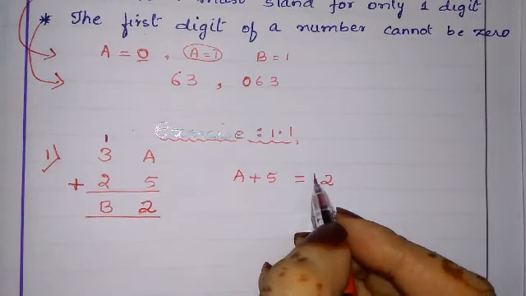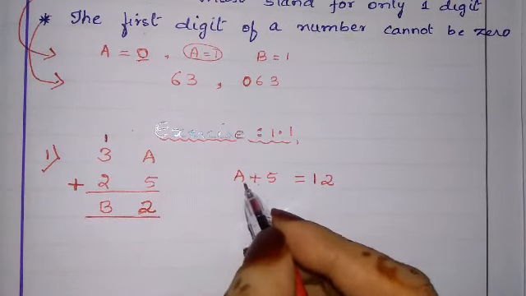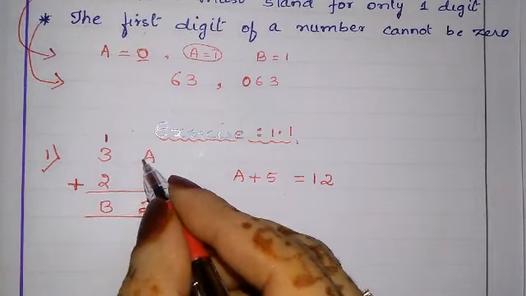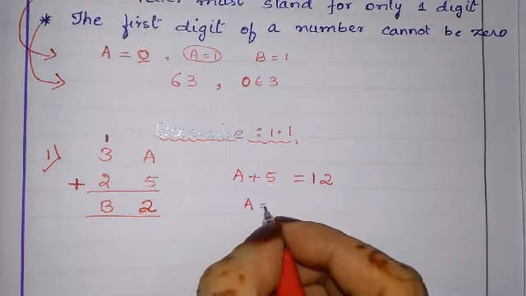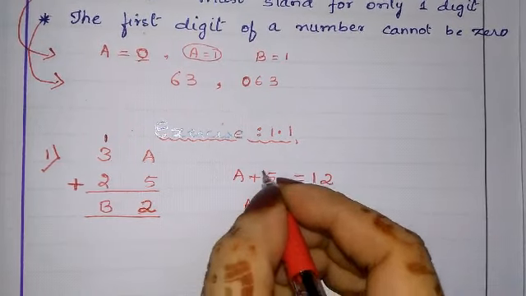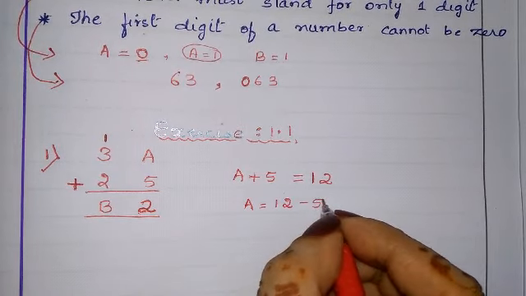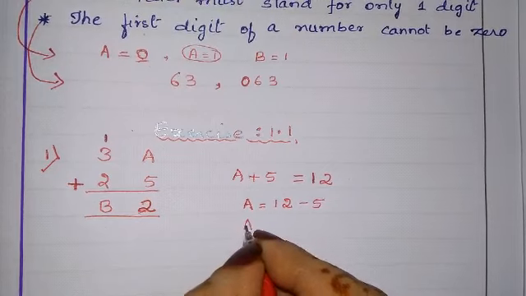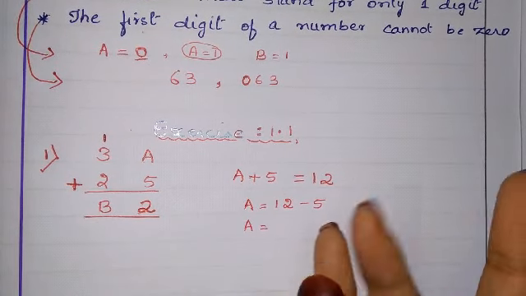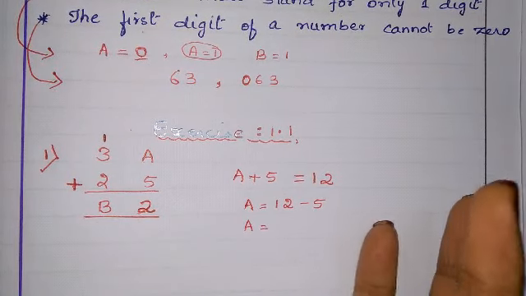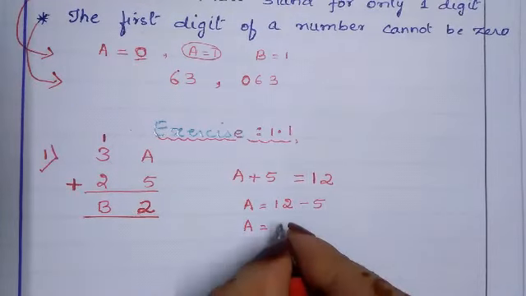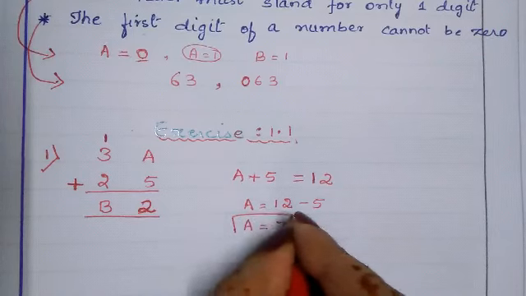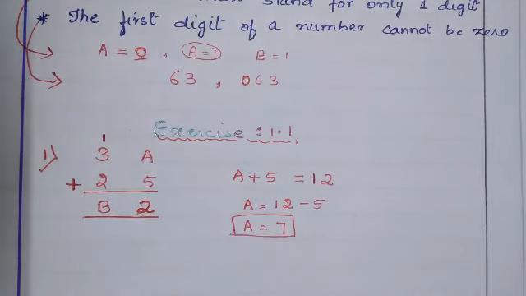Okay, so what we have to do, we will find what is the number in A place. We have to take A is equal to 12 minus 5. Then what will A be? 6, 7, 8, 9, 10, 11, 12. 7 we have to take. A value should be 7.